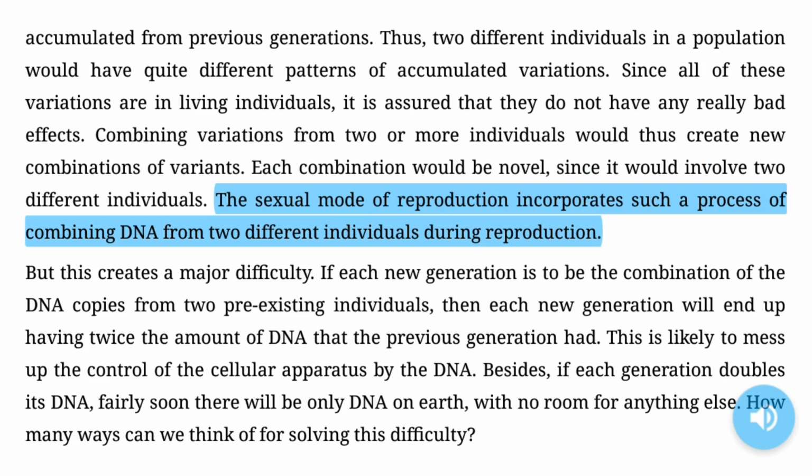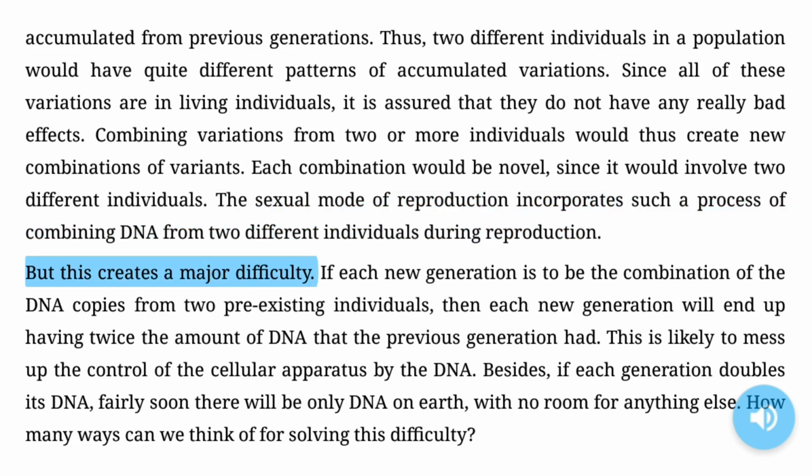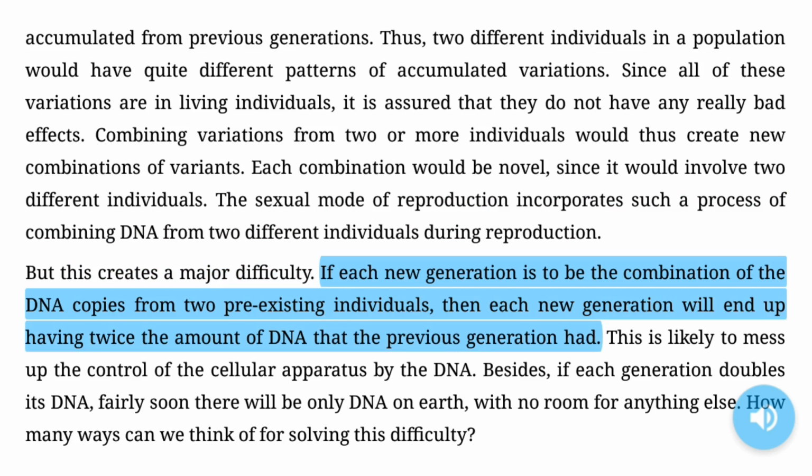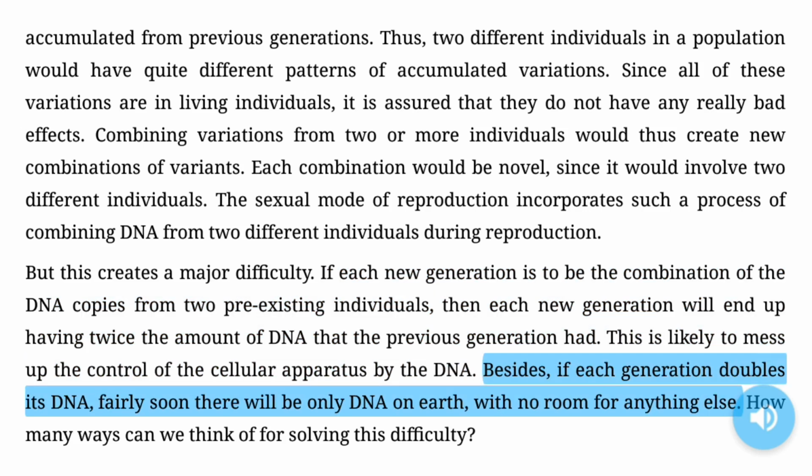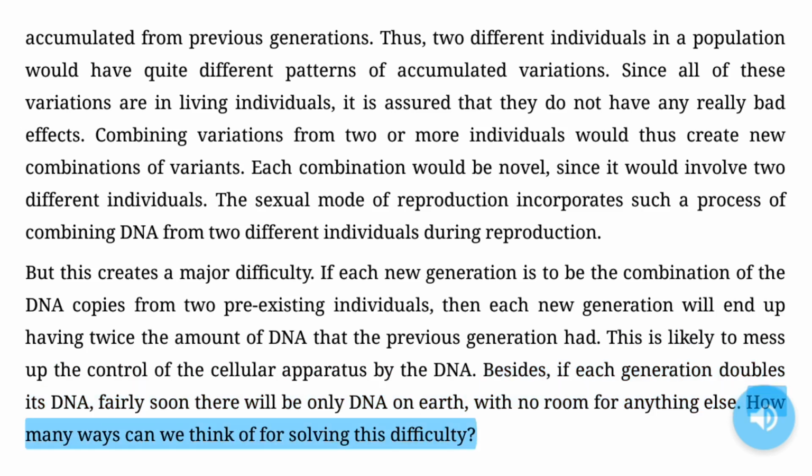The sexual mode of reproduction incorporates such a process of combining DNA from two different individuals during reproduction. But this creates a major difficulty. If each new generation is to be the combination of the DNA copies from two pre-existing individuals, then each new generation will end up having twice the amount of DNA that the previous generation had. This is likely to mess up the control of the cellular apparatus by the DNA. Besides, if each generation doubles its DNA, fairly soon there will be only DNA on Earth, with no room for anything else. How many ways can we think of for solving this difficulty?